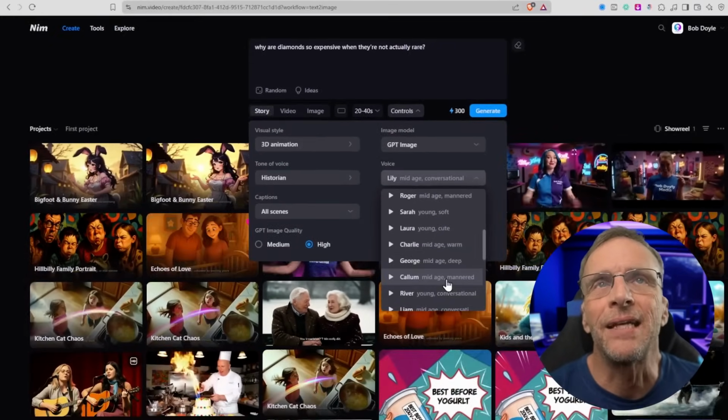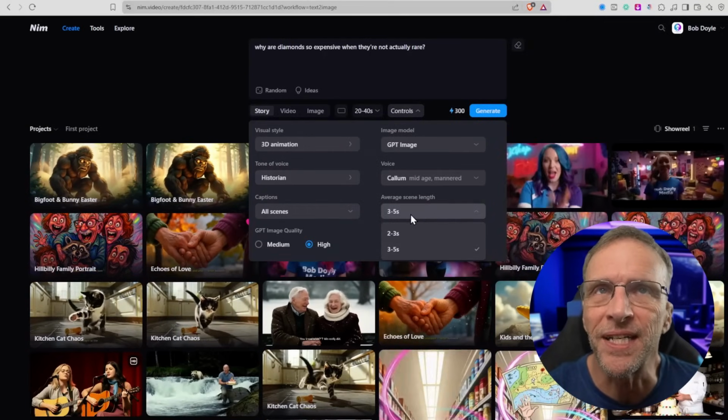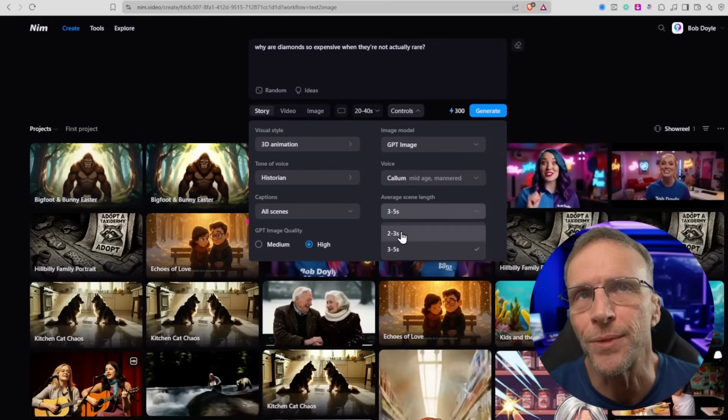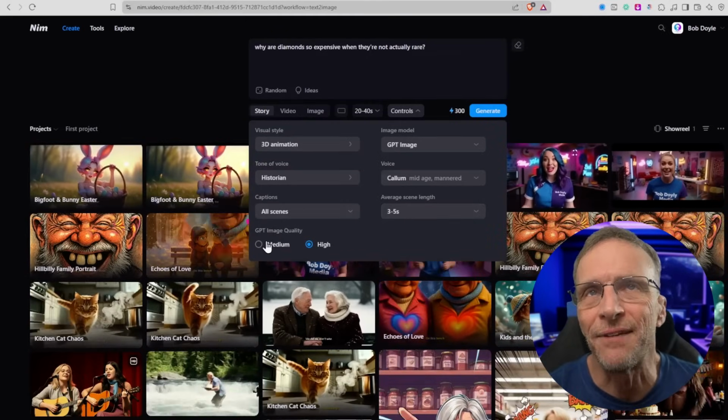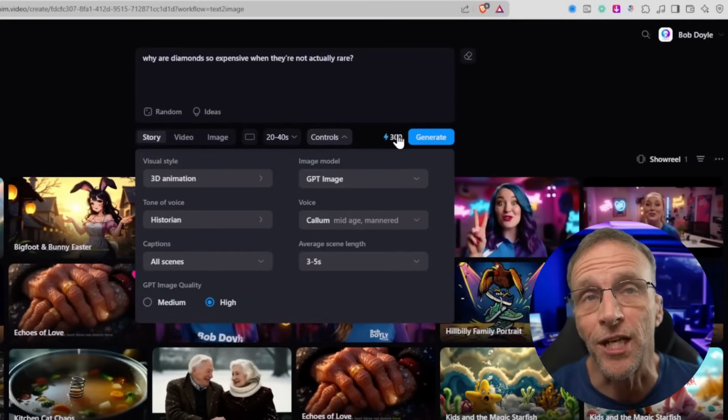I'm going to use Callum here, and we'll go ahead and let it caption all scenes. And because this longer story is going to be made up of various scenes, we get to choose the scene length, 2 to 3 seconds or 3 to 5 seconds. Because I've chosen the GPT model, I have the option to go medium or high. If I go high, it's going to cost me 300 credits.